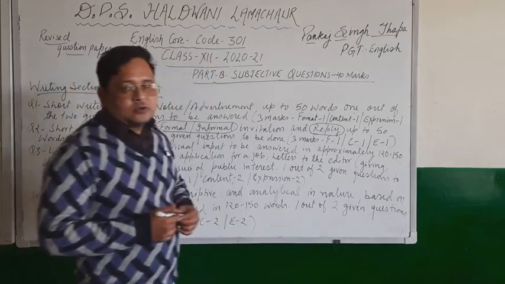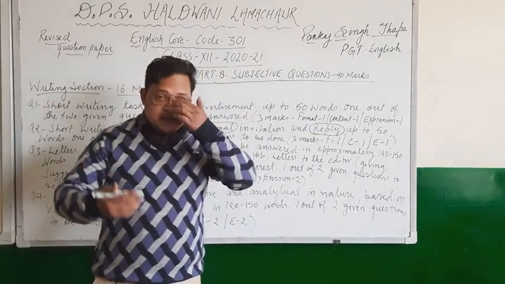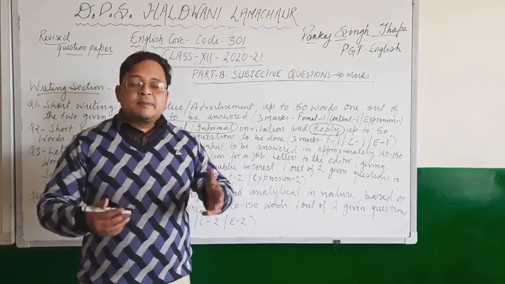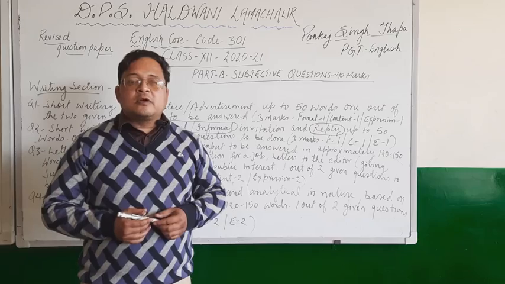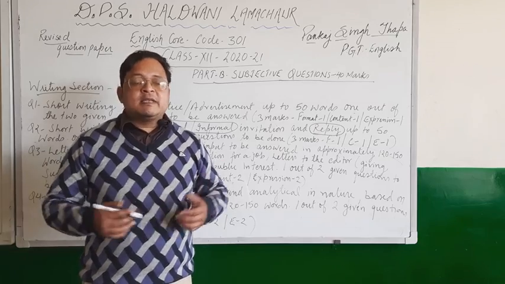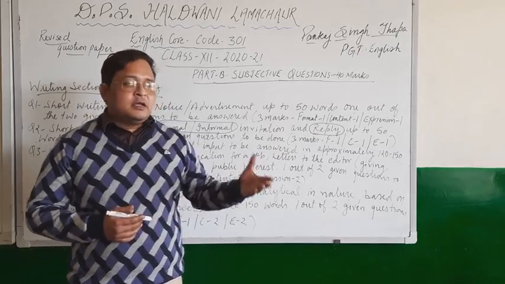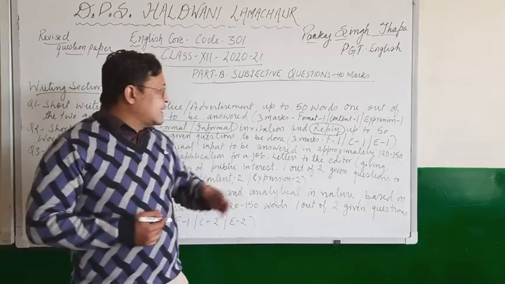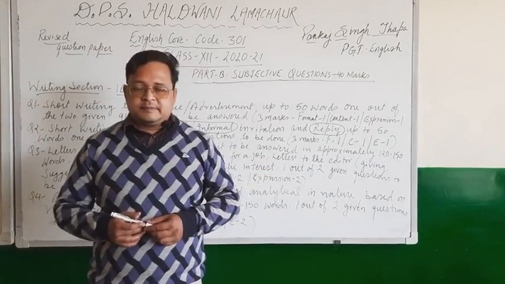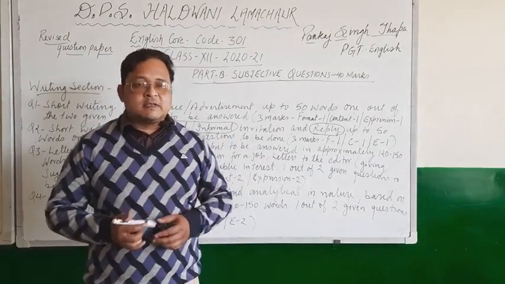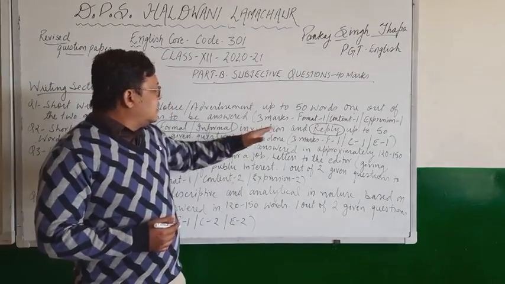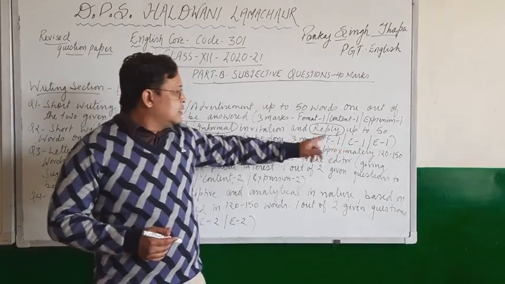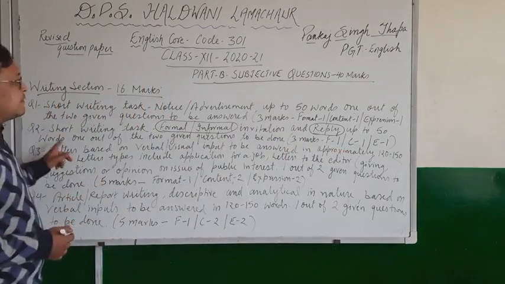If somebody has invited you and you are going to accept or reject the proposal, whatever be the case, if you are denying, then you will have to give a valid reason, and if you are accepting, you will give thanks. Thanks must be there in both cases. So the formal and informal invitation letter will be there, and the reply also will be asked, up to 50 words.